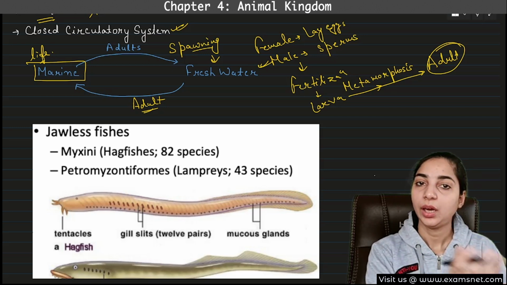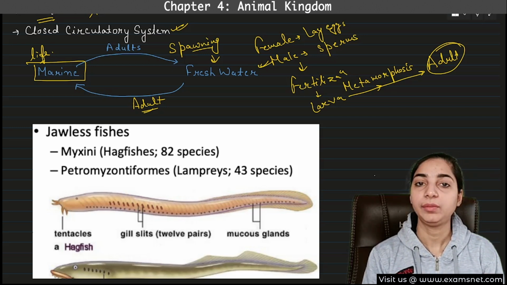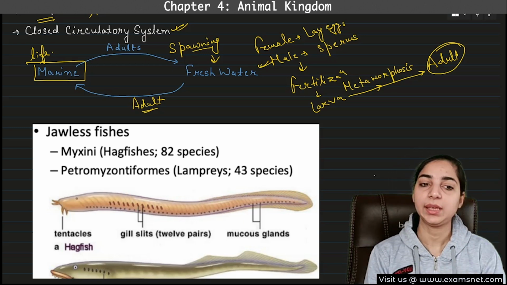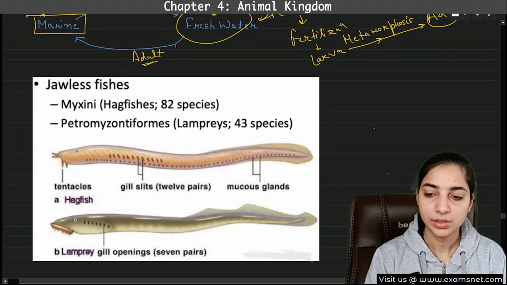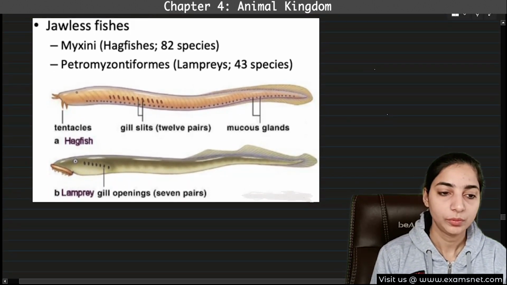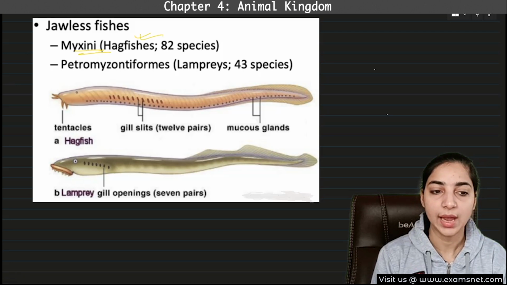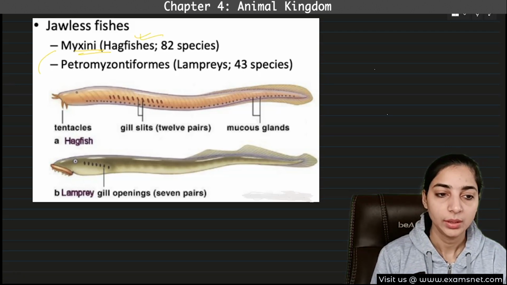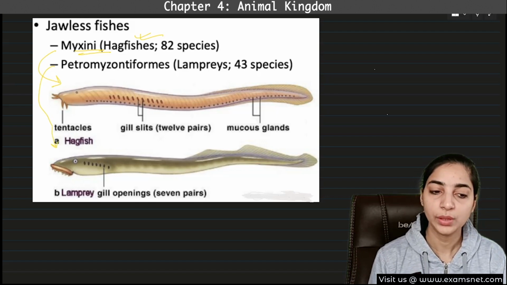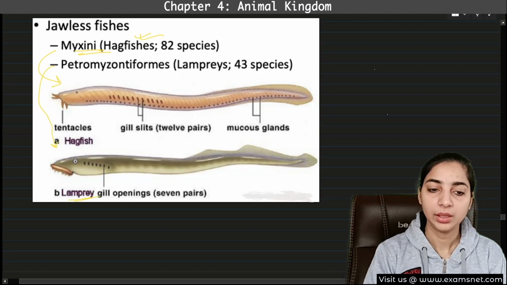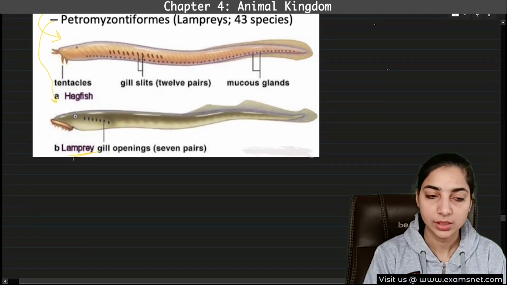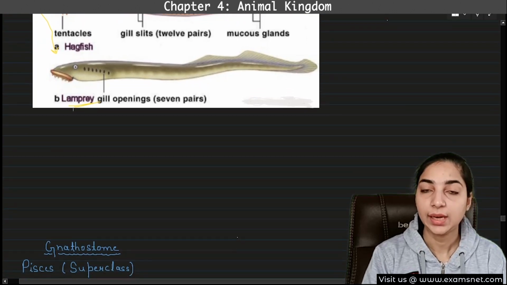Then again they will spend their life in the marine water, but when it comes to lay eggs or release sperms, they will move to the fresh water and this cycle will continue. Here are the examples of the jawless fishes, that means the cyclostomata. So first one is myxine, that is also known as hagfishes. So this first diagram is that of myxine. And the second one is petromyzone, that is also known as lamprey. So these are the pictures of myxine and petromyzone.